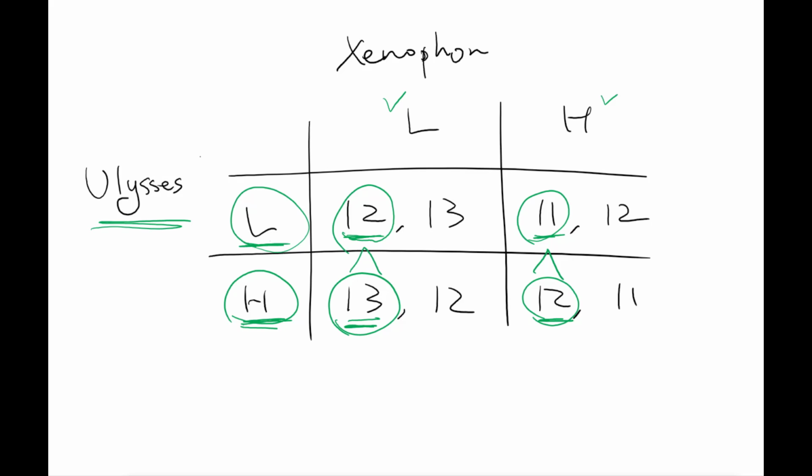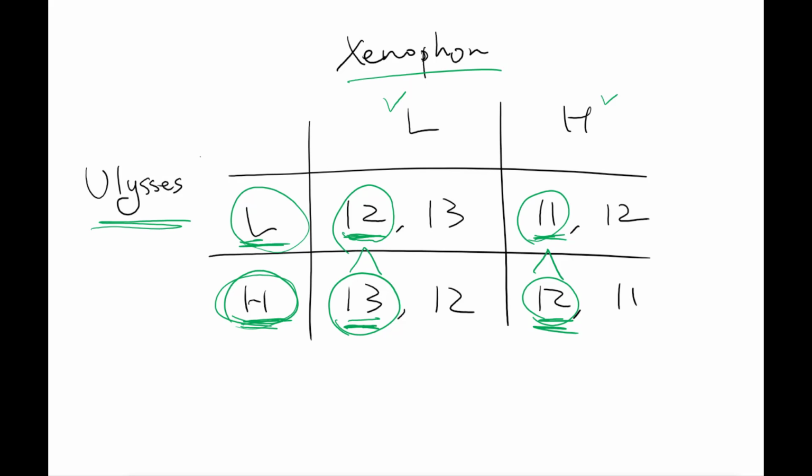High level advertising generates a greater payoff compared to low level, no matter what the opponent does. So there is a dominant strategy for Ulysses, and you predict Ulysses will choose this dominant strategy, which guarantees the greatest payoff no matter what the opponent does, which is choosing a high level of advertising.